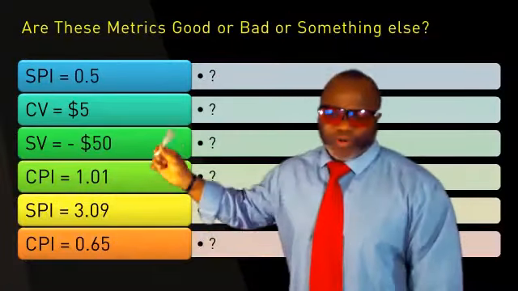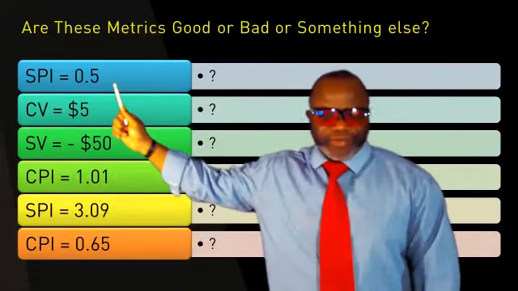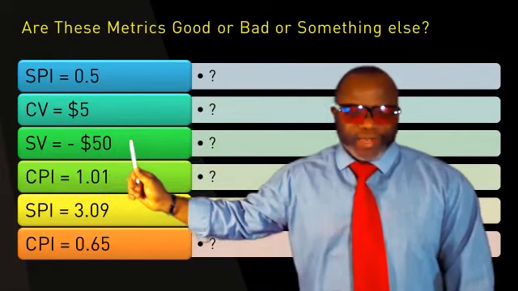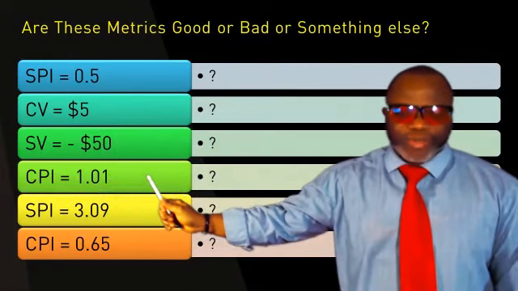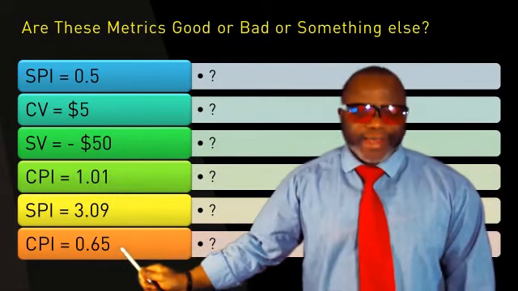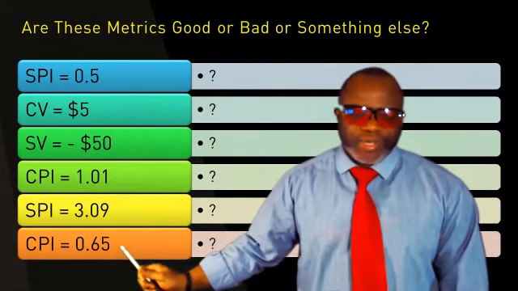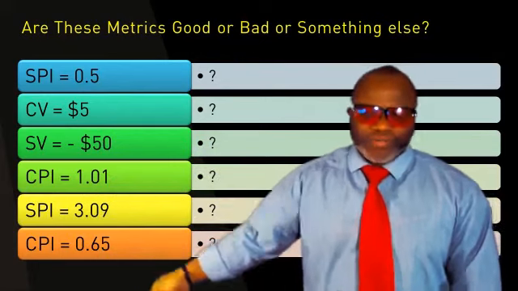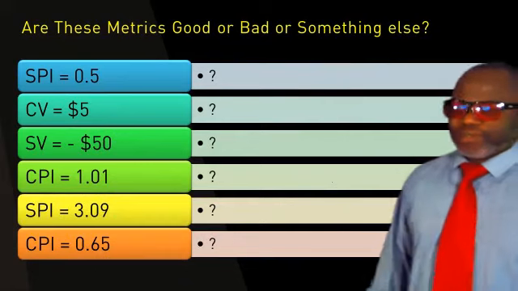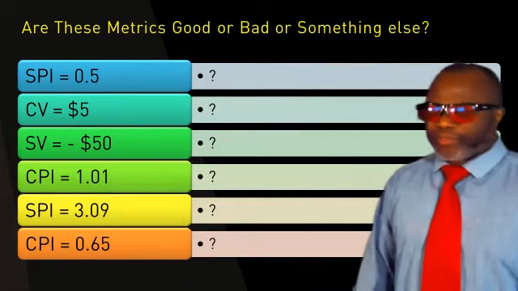Now, here's a quick one for you. What does this mean? 0.5 SPI, $5 CV, SV minus 50, CPI 1.01, SPI 3.09, and CPI 0.65. What do all of these mean? Fill in the blanks really quickly. I'll give you a few seconds. Think about it. We'll go through them one by one.